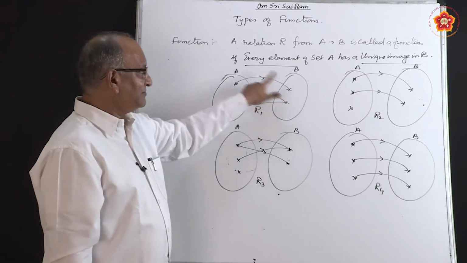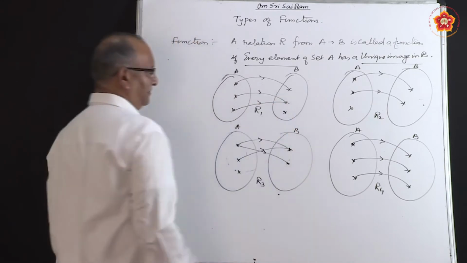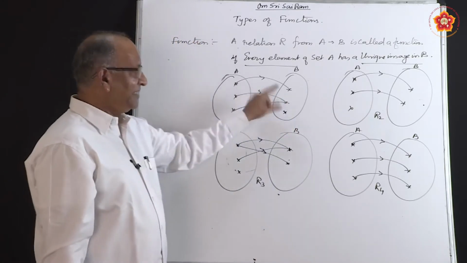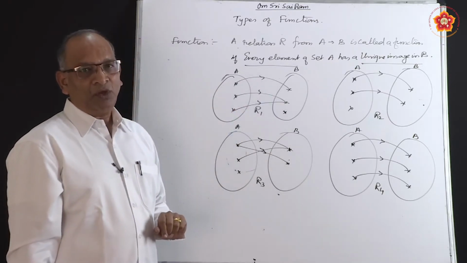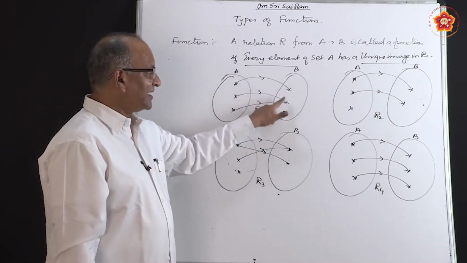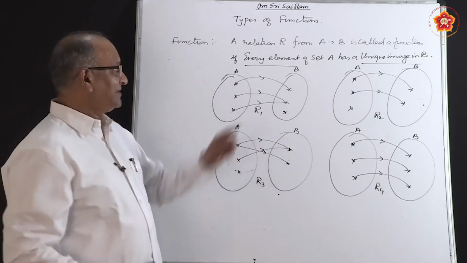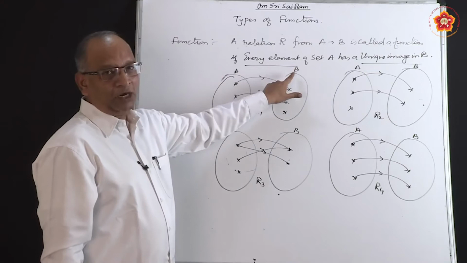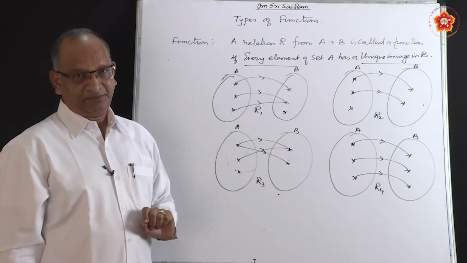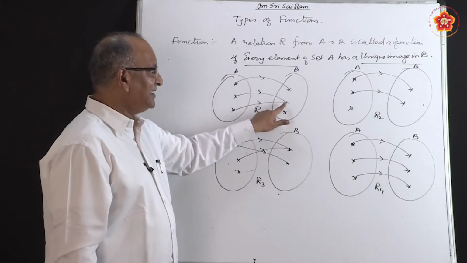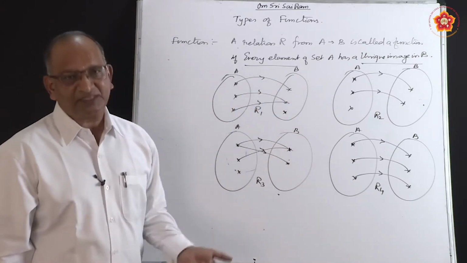This particular one, what we have done here, now let us say in this we add one more element here. This is called many one. At the same time this is called into. What do you mean by into? The elements in the second set which are connected form the range of the function. They are called range. Set A is called domain, set B is called codomain, and the elements which are connected in set B, they form the range. So here we find that the range is not equal to codomain. When range is not equal to codomain, the function is called into.